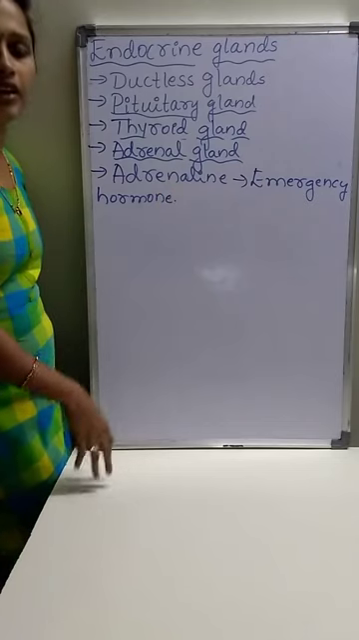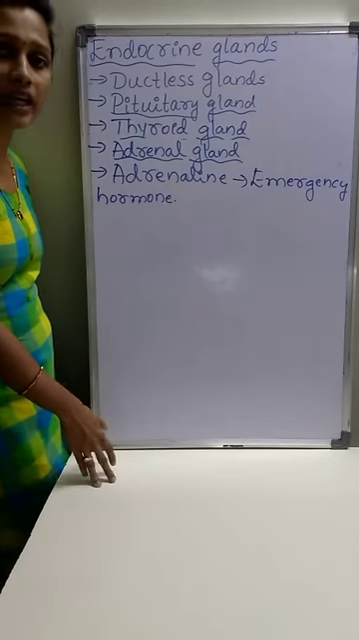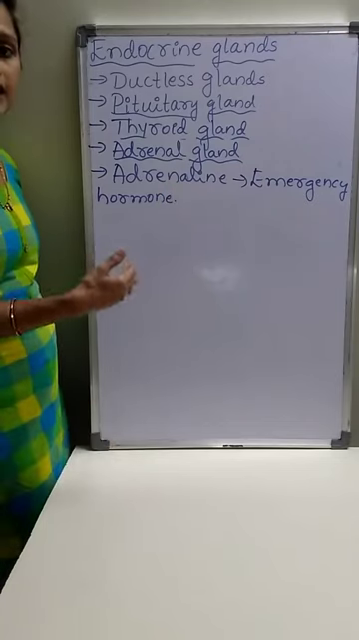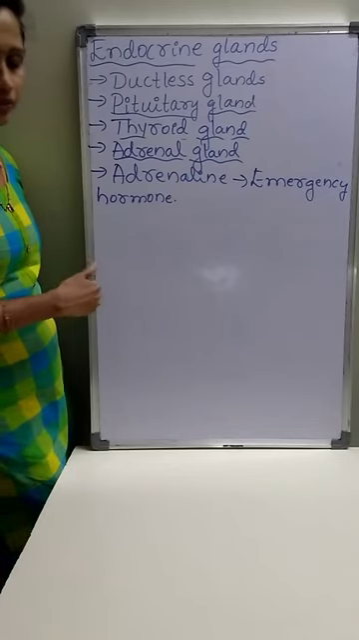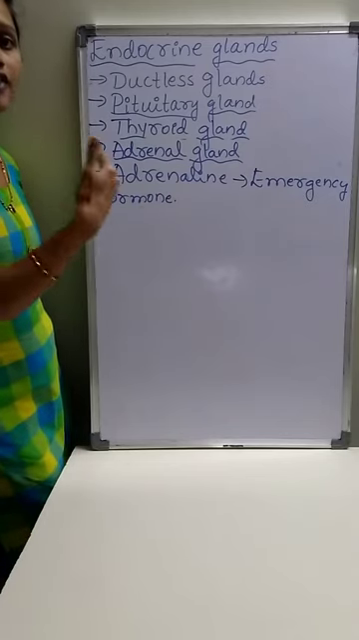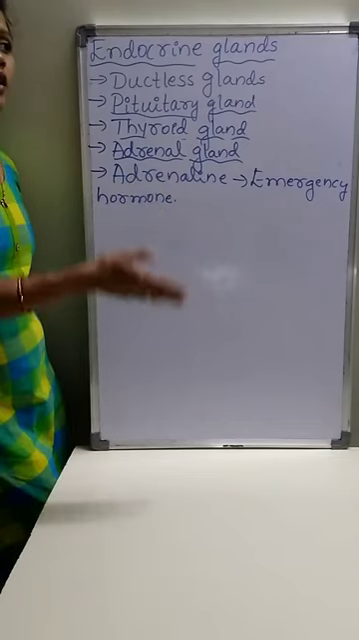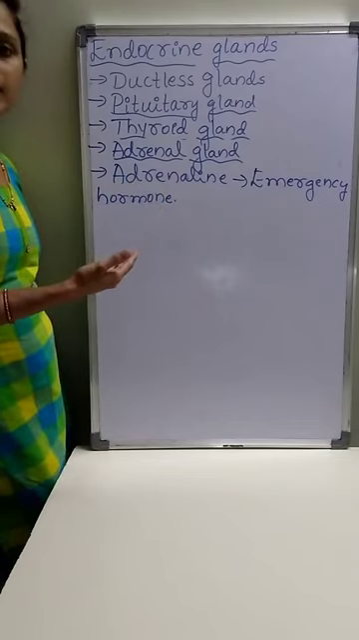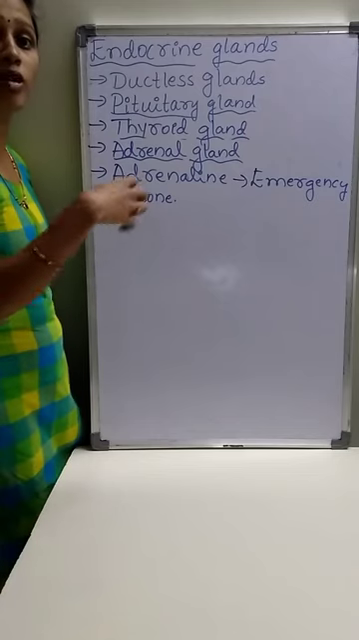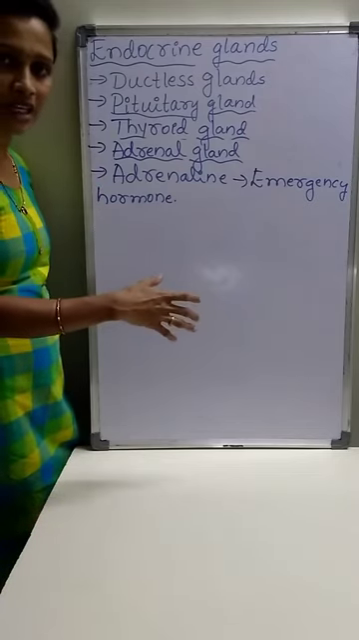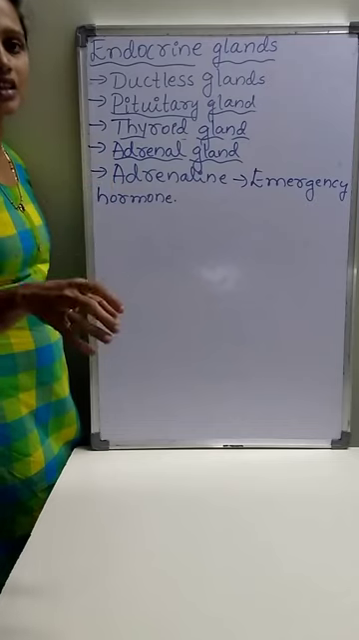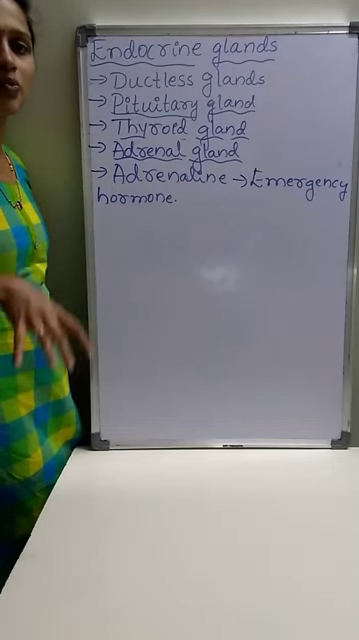This adrenaline hormone mainly increases the rate of heartbeat during emergency situations. When the rate of heartbeat increases, it pumps more blood. That means more oxygen is supplied to various parts of the body.